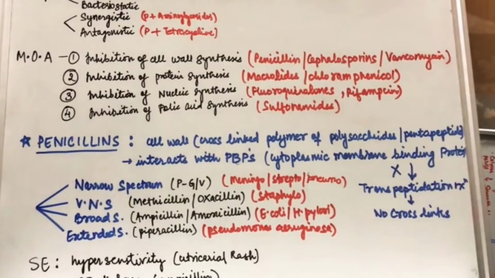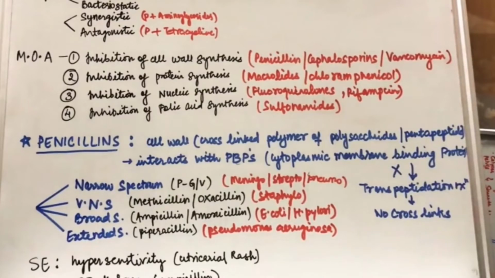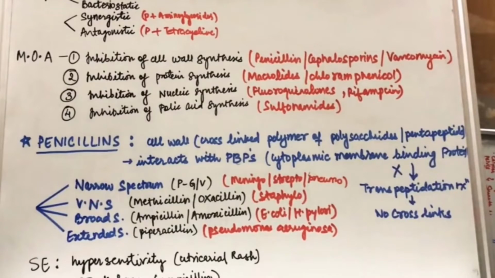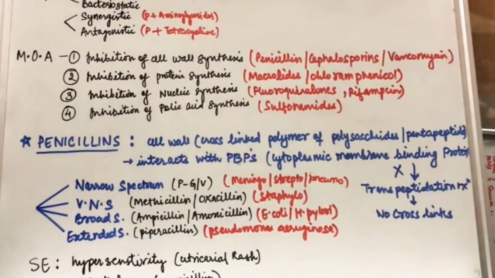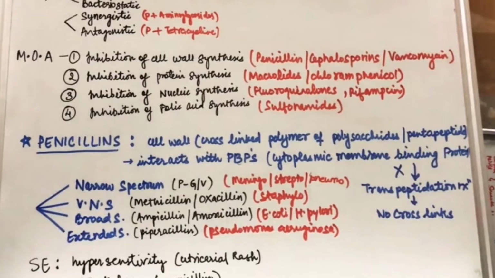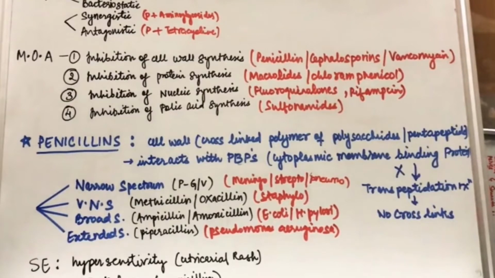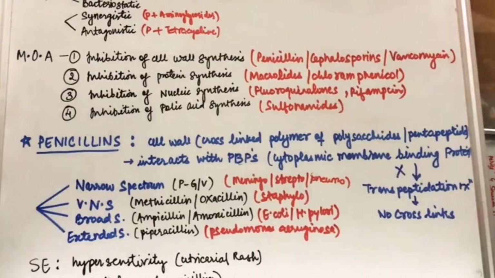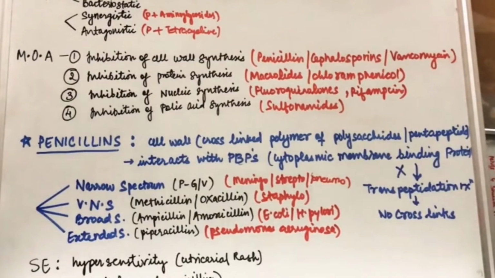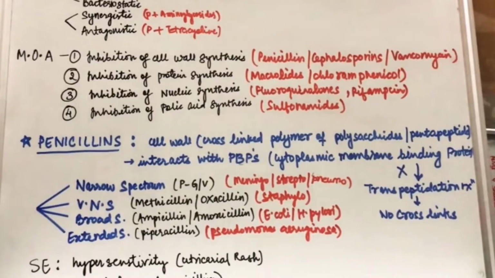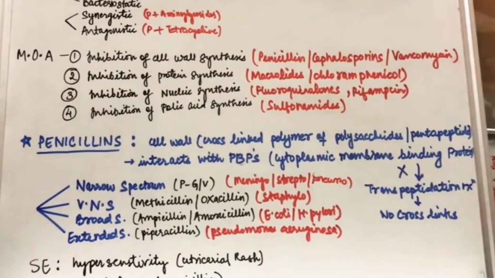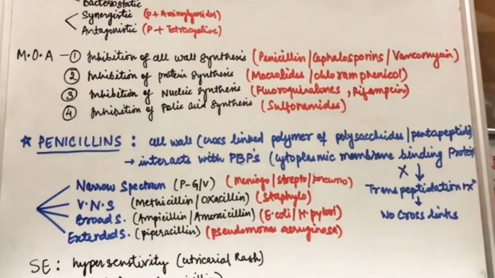Synergistic action means when we give two drugs combined, one drug enhances the effect of the other drug. For example, penicillin plus aminoglycosides. Antagonistic action means when we give two drugs, one drug will decrease the effect of the other one. For example, penicillin plus tetracycline.